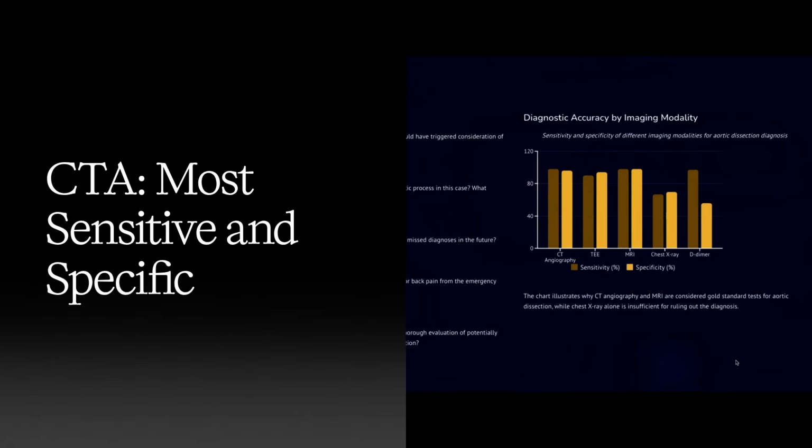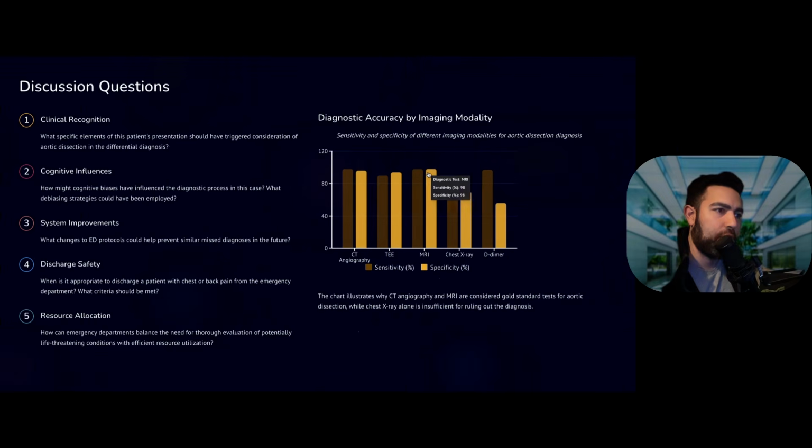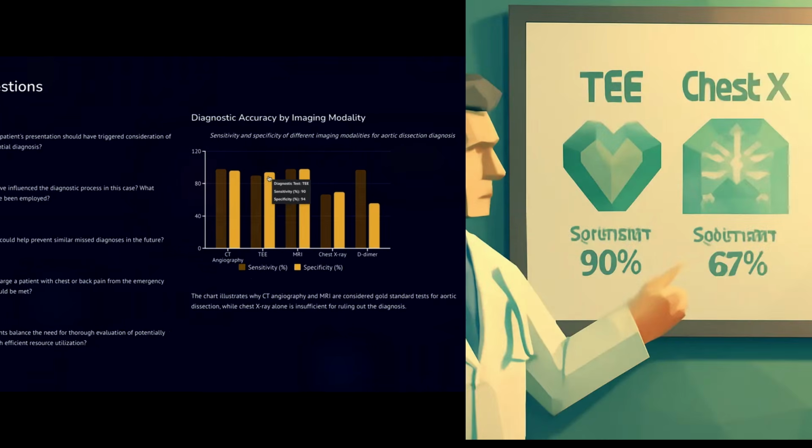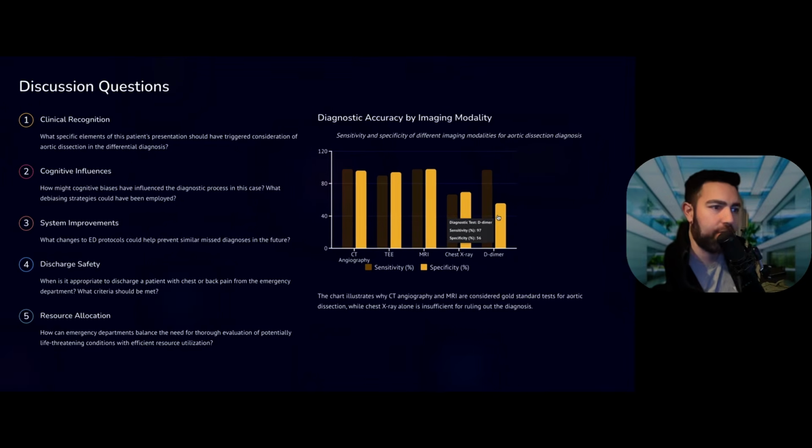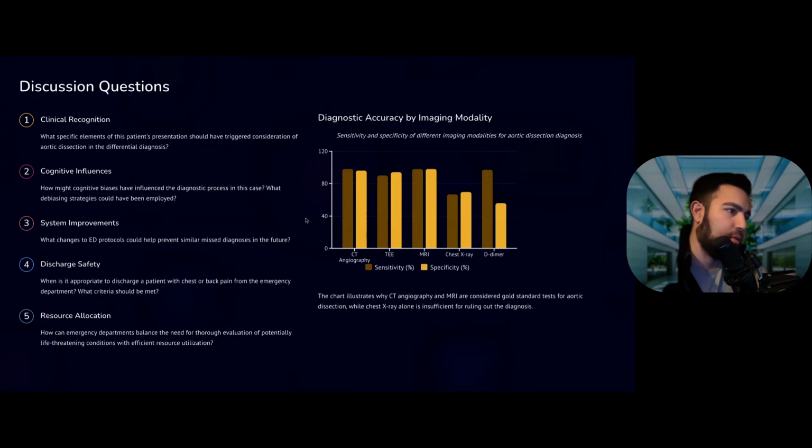And of course, I wanted to just show you here the CTA being sensitive and specific, and most available, although MRI is really the most specific, but not readily available in all places and not as fast. This is a TEE, as you can see, 90% sensitive, 94% specific, and this is a chest x-ray, only 67% sensitive and 70% specific. And this is our D-dimer, very sensitive, however not very specific. And these are some questions to always ask if you're going through cases like this.